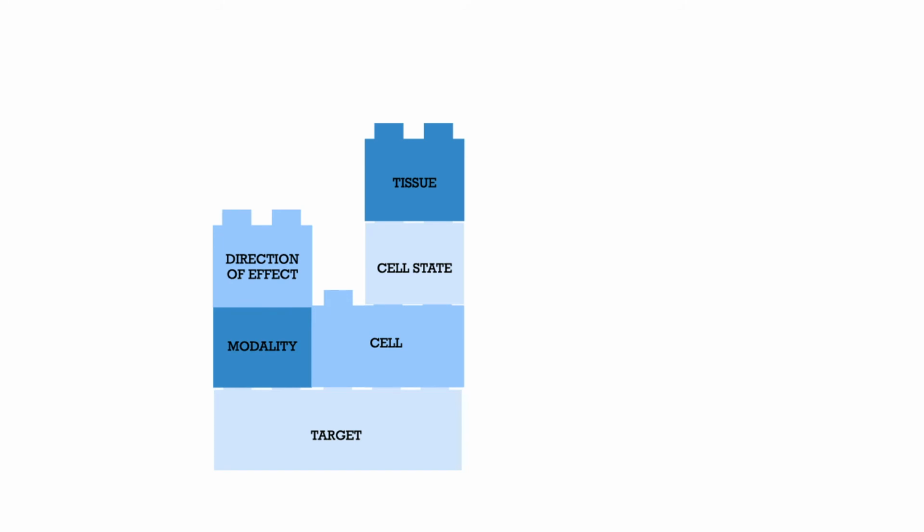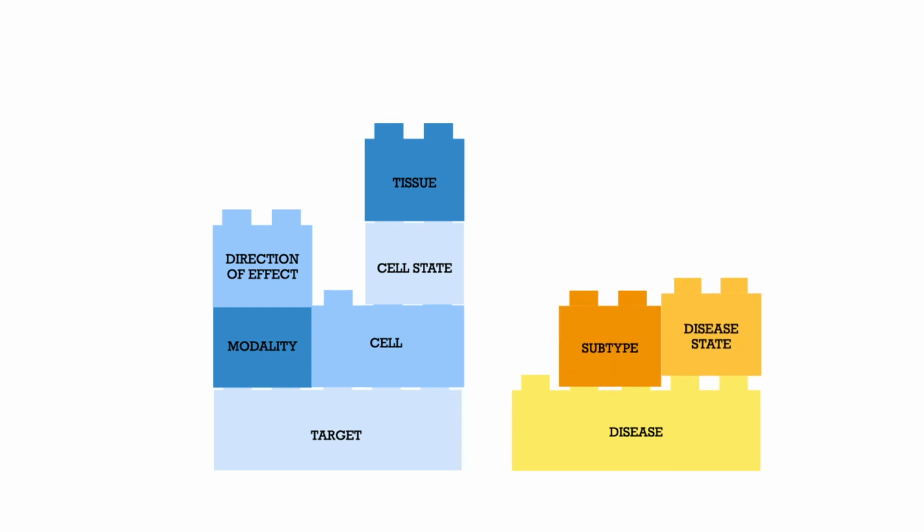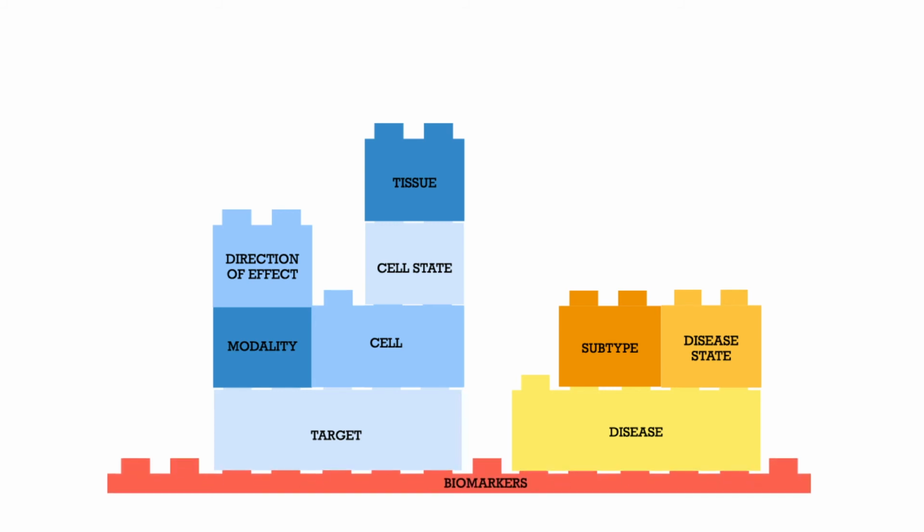Finally, we currently have a relatively simple model of disease. How can we get more information about the disease in terms of the cellular origin, its molecularly defined subtypes and stages? How can we use this information to tailor the therapeutic hypothesis and guide it towards molecular biomarkers that distinguish the subtype and monitor the effect of modulation?